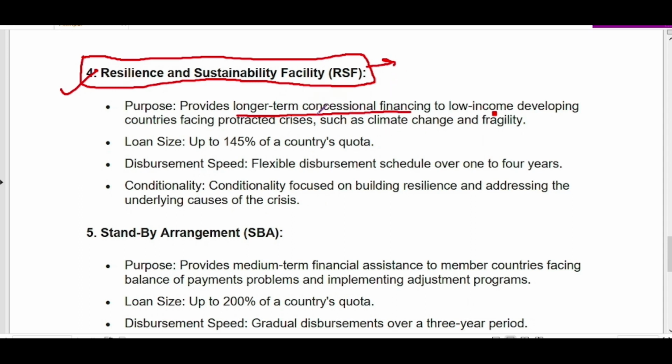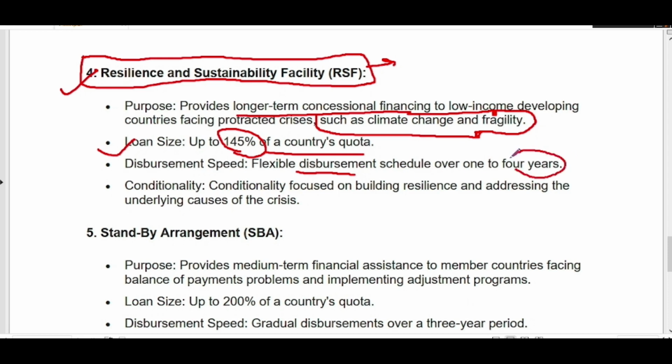This funding facility is available to countries facing problems from climate change and fragility, right? Loan size can be up to 145% of the country's quota, and it has flexible disbursement, because it is a long term loan. It can be disbursed in flexible time from 1 to 4 years, in tranches. And conditionality, definitely there has to be some conditionality. It is a long term loan disbursed slowly, because it will be a conditional loan, basically to build resilience and address the underlying cause of the crisis. So this loan comes with conditionality.